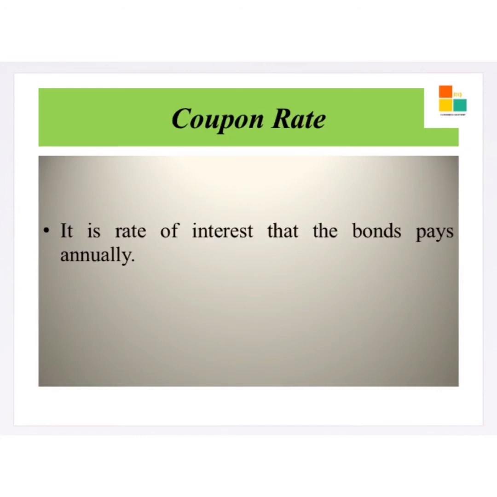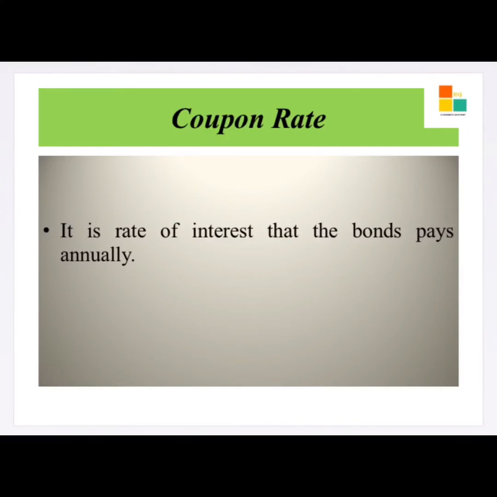Consider I am the Government of India. I am going to sell a bond to you. Let me consider the value of the bond to be 100 rupees. On the bond, I will fix an interest rate of 10%. At the end of the year, I will pay you 10 rupees, that is 10% of the value of the bond. This rate of interest is generally referred to as the coupon rate. I will explain it once again.